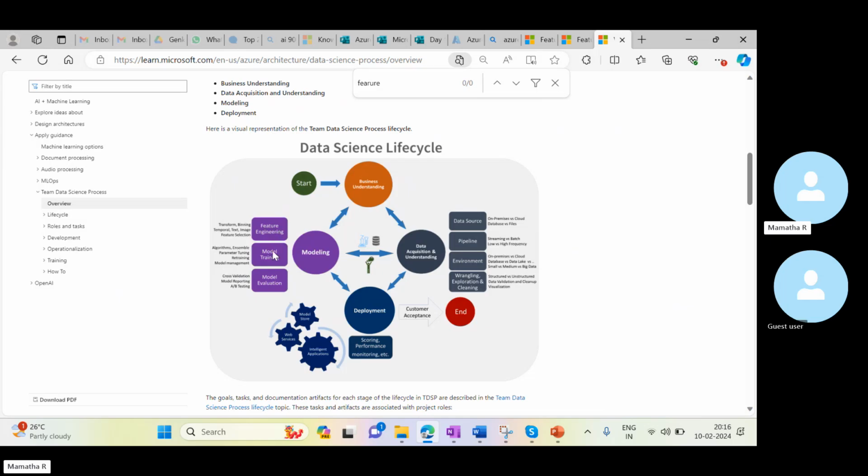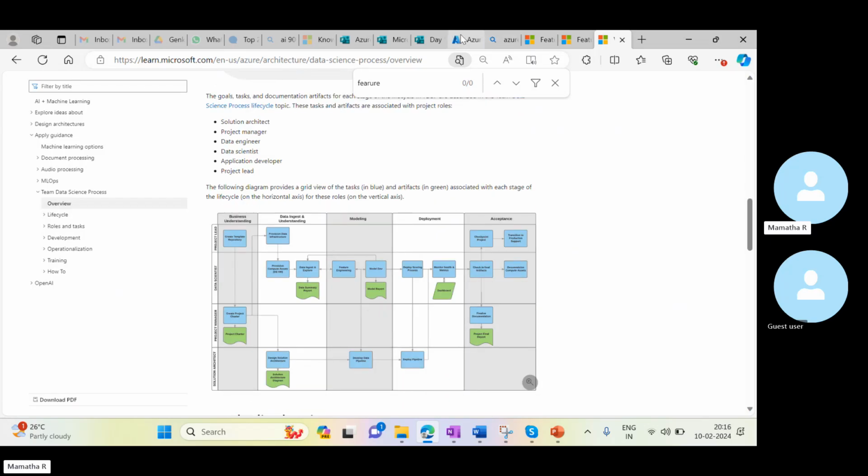Before that, if I develop data on my own, we need to use certain techniques. We talked about how data scientists work on this data building. They use certain techniques, and then we do the model training. After that, we evaluate the model. If it looks good, only then can we deploy that particular model.